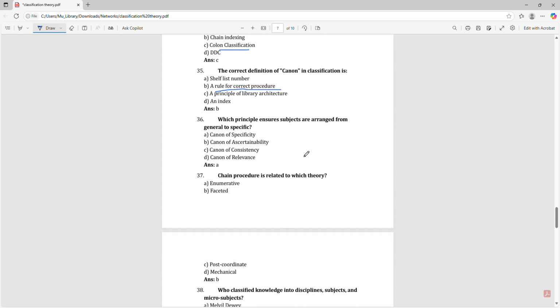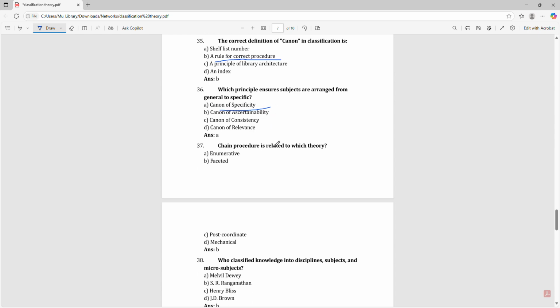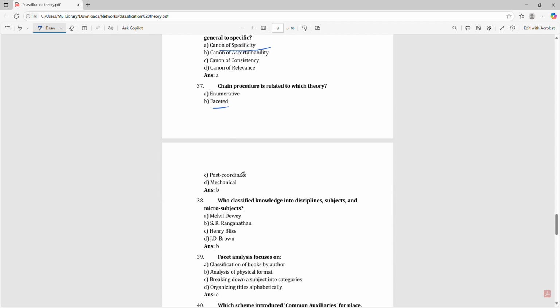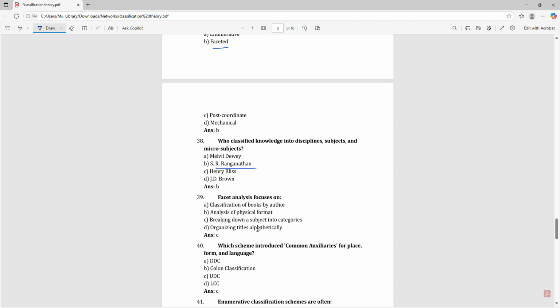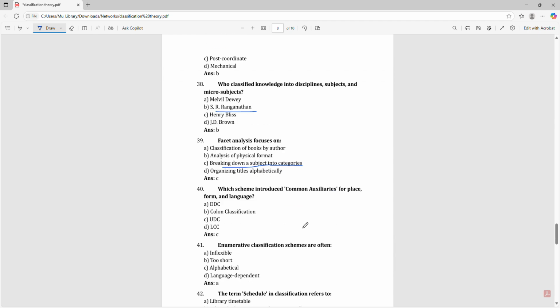Which principle ensures subjects are arranged from the general to specific? Canon of specificity. Chain procedure is related to which theory? That is faceted. Who classified knowledge into discipline, subjects, and micro subjects? That is S.R. Ranganathan. Facet analysis focuses on breaking down a subject into categories.